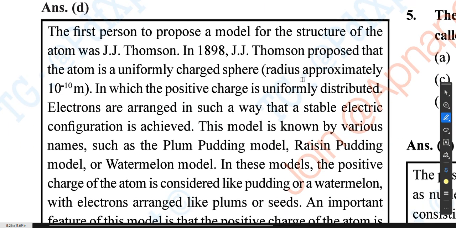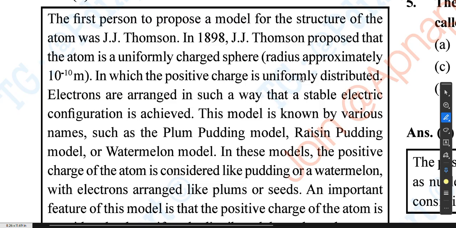Okay, so let us see the explanation. So the first person to propose a model for the structure of the atom was J.J. Thomson in 1898. J.J. Thomson proposed that the atom is a uniformly charged sphere, radius approximately 10 to the power minus 10 meter, in which the positive charge is uniformly distributed. Electrons are arranged in such a way that a stable electric configuration is achieved.